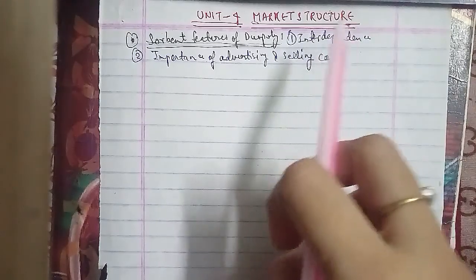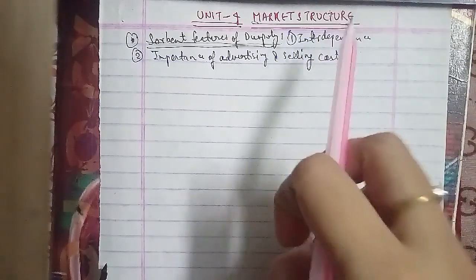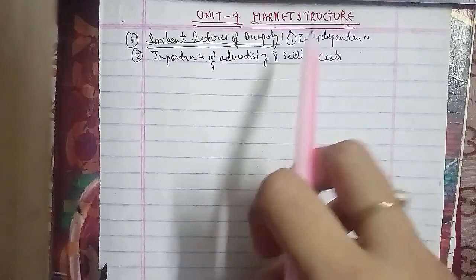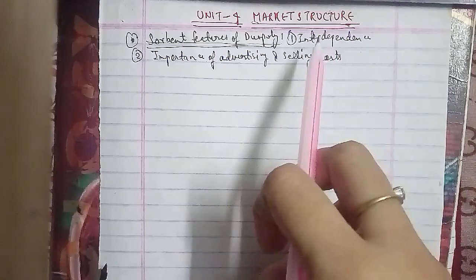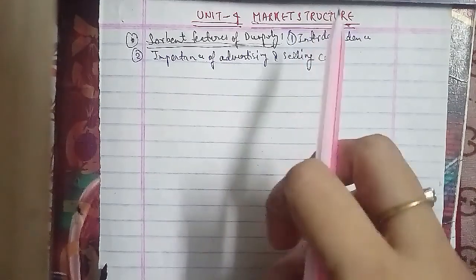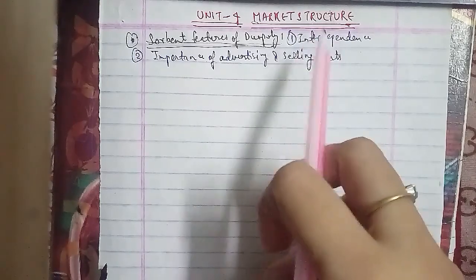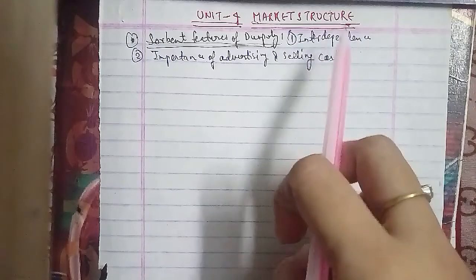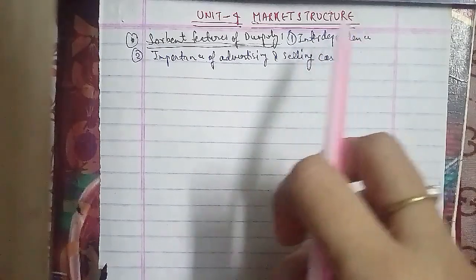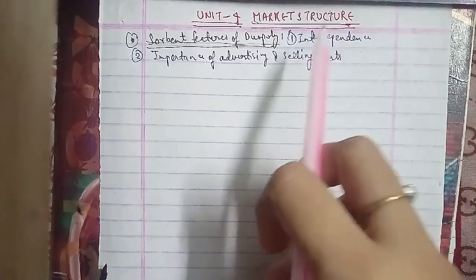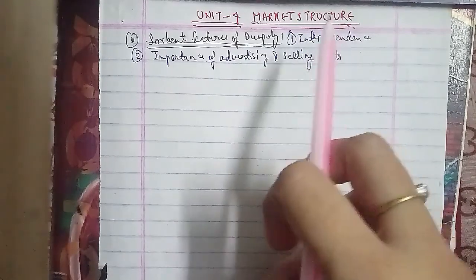Therefore, there is great importance of advertising and selling cost in an oligopoly market. It is to be noted that firms in such a market avoid price cutting and try to compete on a non-price basis, because if they start undercutting one another, a price war will emerge, which will drive a few of them out of the market, as customers will try to buy from the sellers selling at the cheapest price.